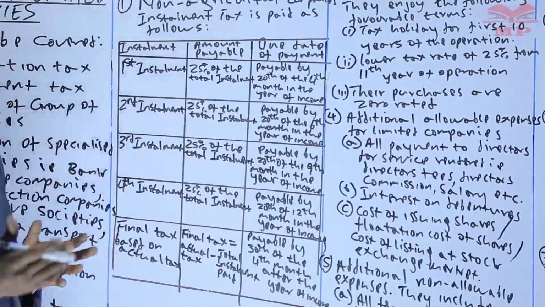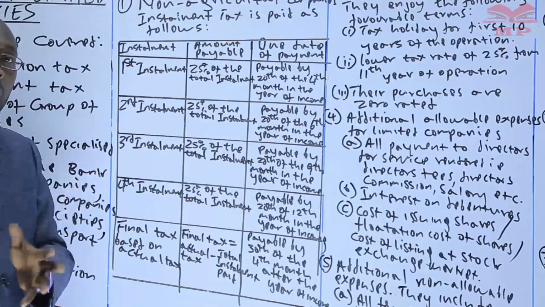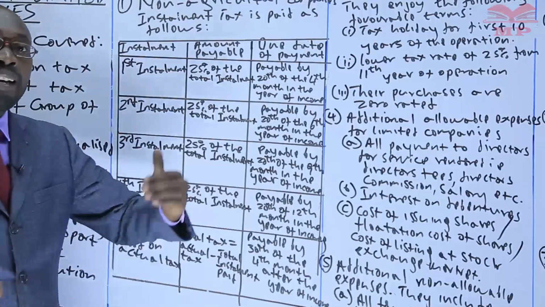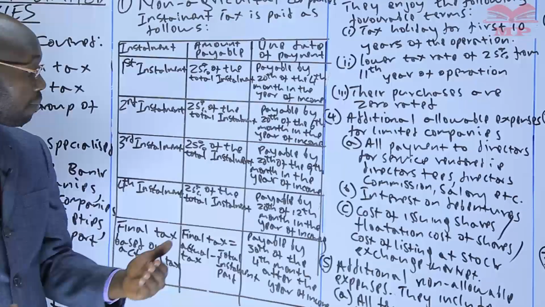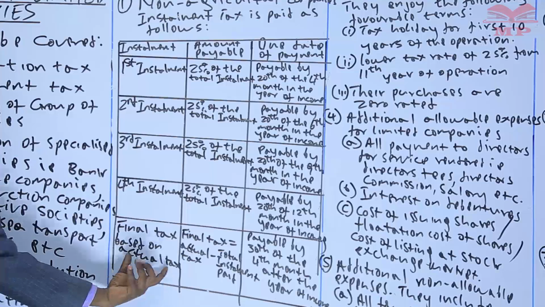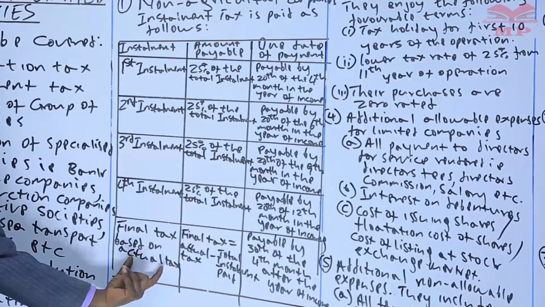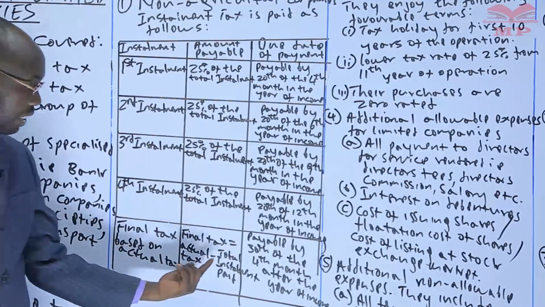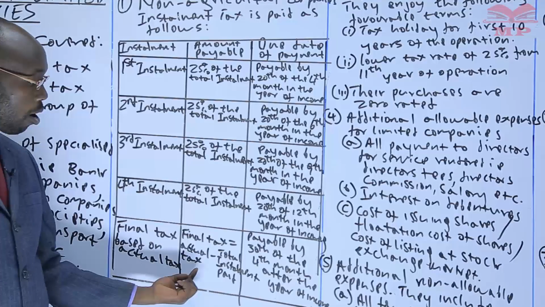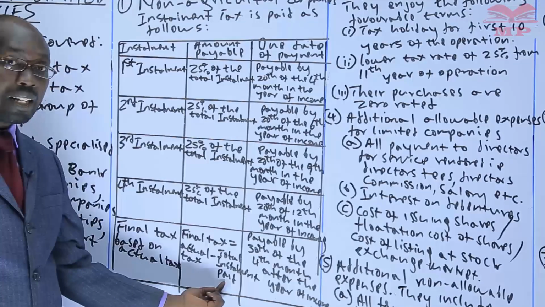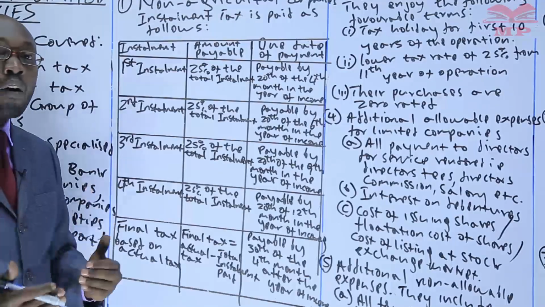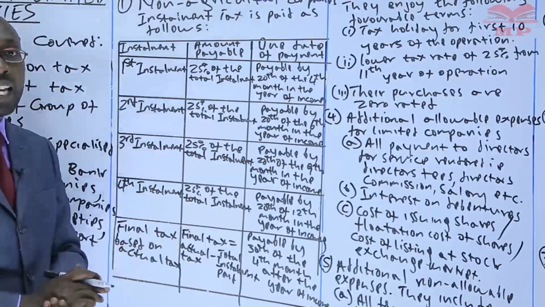So now you determine that I was not actually supposed to pay 11 million as I paid through installment. I'm actually supposed to pay 30 million, where now you'll be required by the government to make the final payment. We call it final tax, and this is based on actual tax. So how do you get the final tax? Final tax is as a result of taking the actual tax, like we have said, the actual tax is 30 million, minus the total installment you have paid, the 11 million. So the difference is 19 million. So that is now how much you owe to the government by the end of the year.